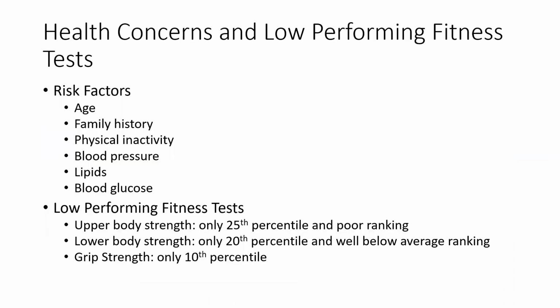Health concerns and low performing fitness tests. Again, just a summary. The patient had 6 risk factors, which were age, family history, physical inactivity, blood pressure, lipids, and blood glucose. And in terms of her fitness tests, she had 3 low performing fitness tests. Upper body strength, she only scored 25th percentile and had a poor ranking. Her lower body strength was only 20th percentile and well below average. And her grip strength only met the 10th percentile.